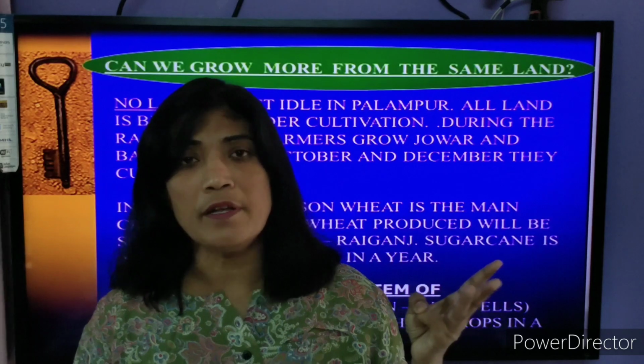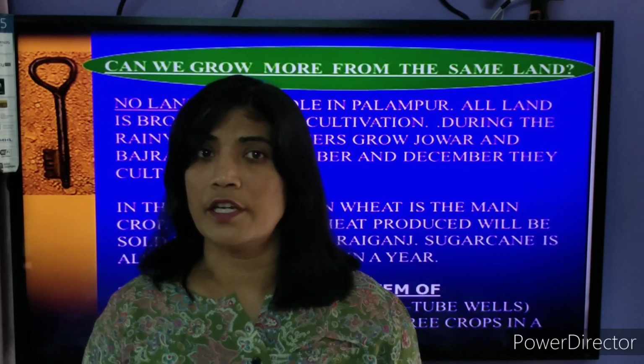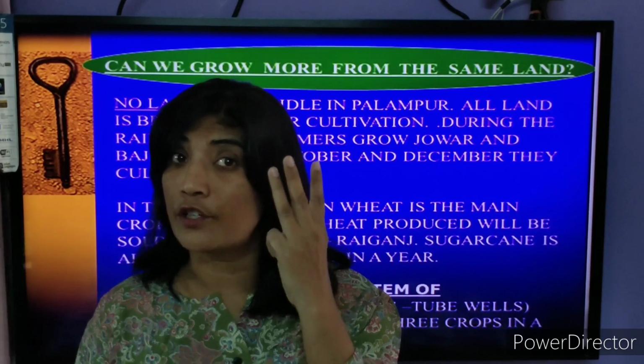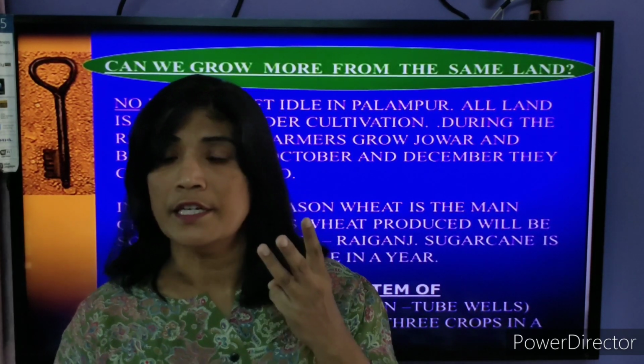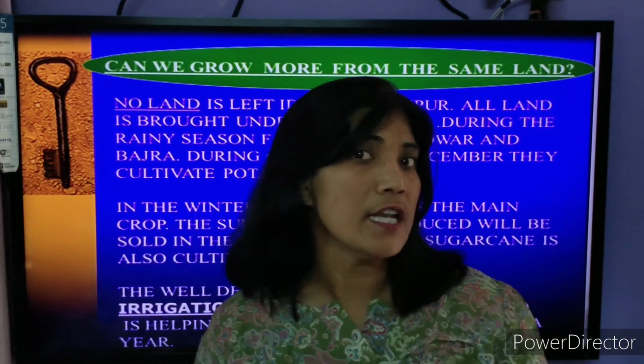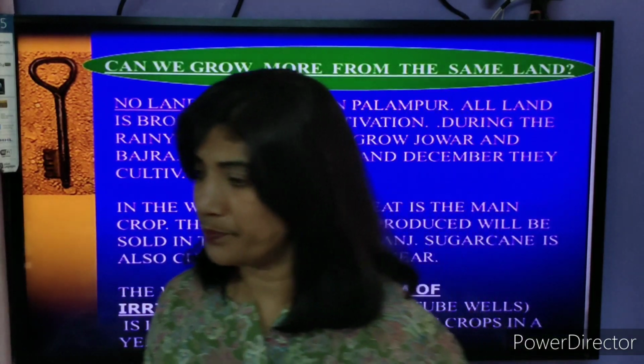The other people living in India or in other parts of the country can also grow 3 different crops in a year, which will simultaneously increase the income as well as the living standard of the people.